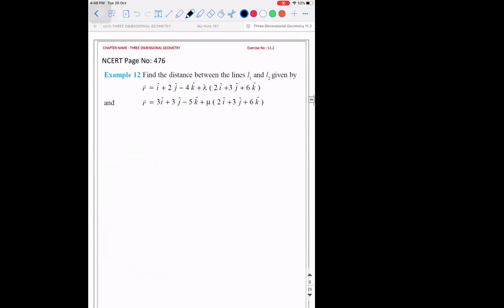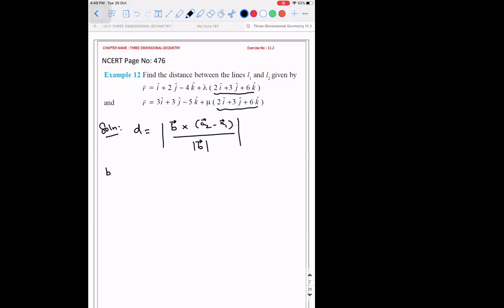So look at the solution. Find the distance between the lines L1 and L2 given by these two equations. So observe them, they are parallel. So what is the answer? Distance will be magnitude of B vector cross A2 vector minus A1 vector, the whole divided by magnitude of B vector.